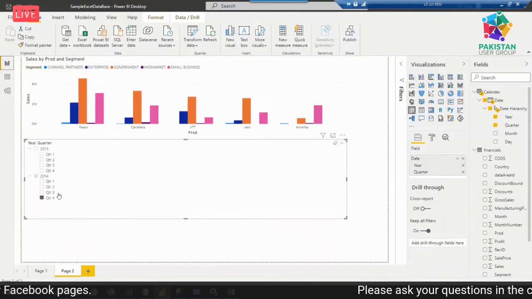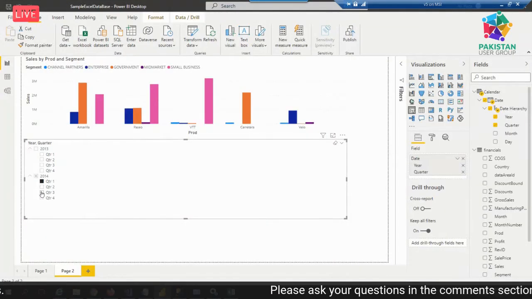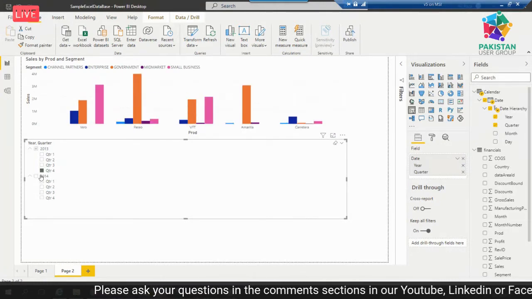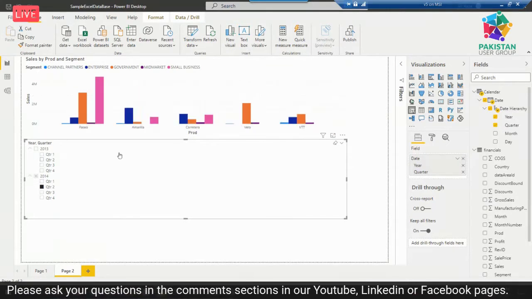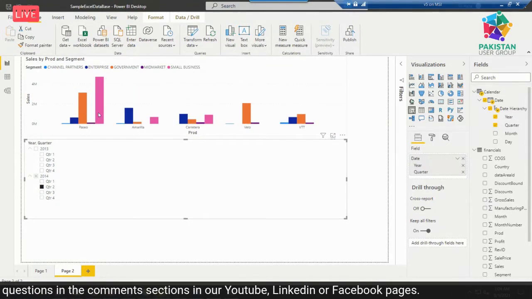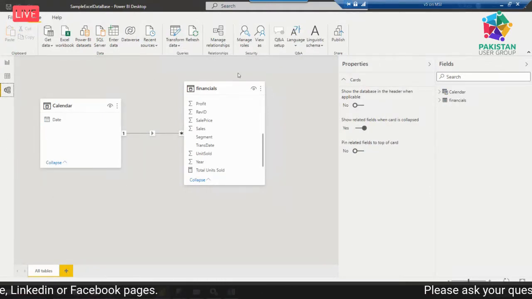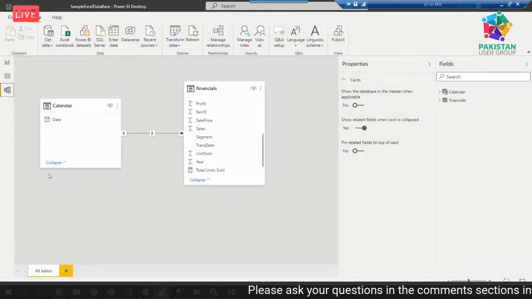For example, if I go here, you can see data is modified and shapes are changing with respect to what I select. All those visualizations and changes happen due to the primary key and foreign key relationships created between the tables.